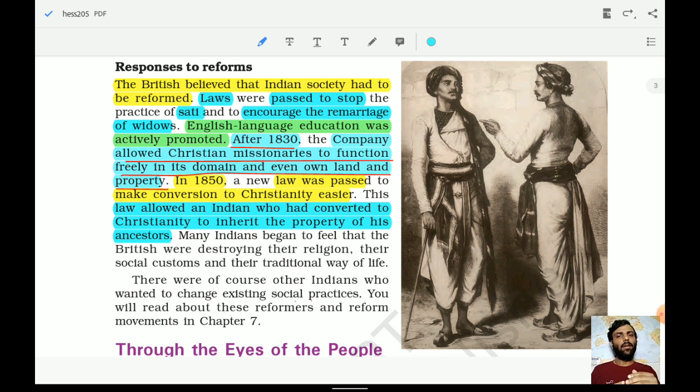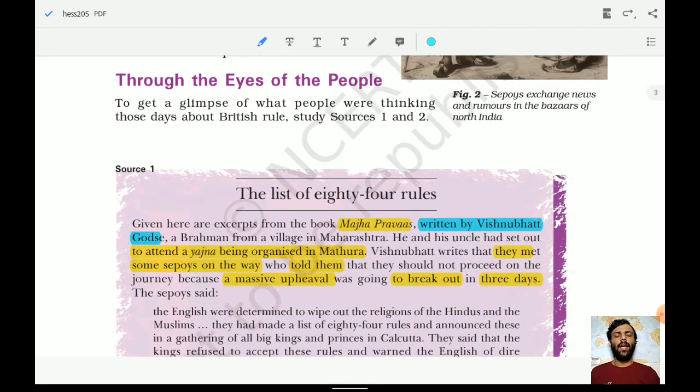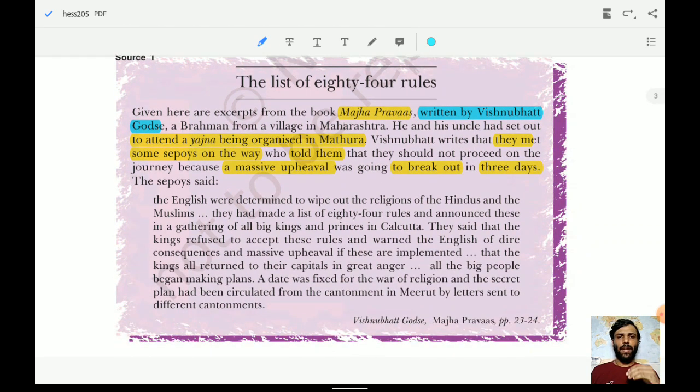If somebody got converted to Christianity, they were allowed to inherit the property of their ancestors. All these sorts of things were being done by the Britishers or the Company. Remember this. Now, an account has been mentioned of the list of 84 rules. So an account has been mentioned in the book.